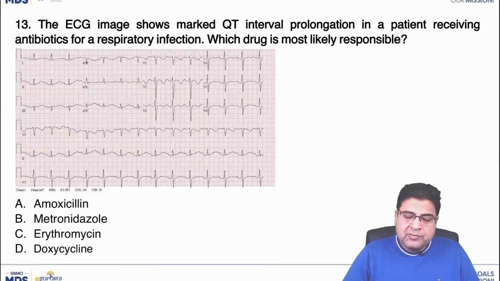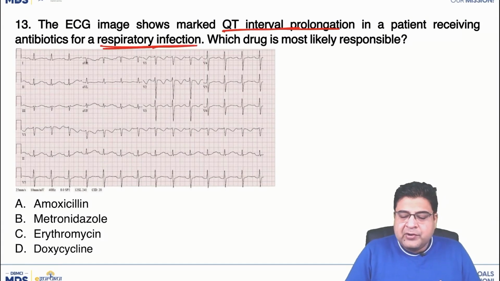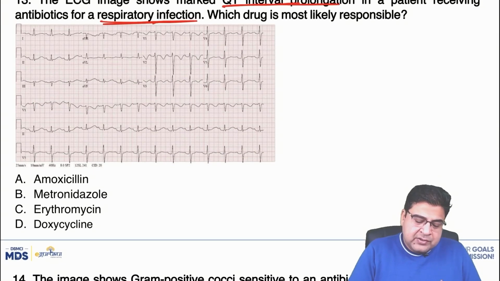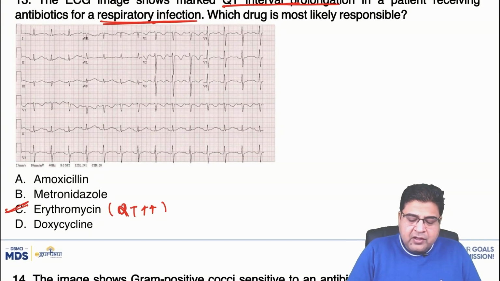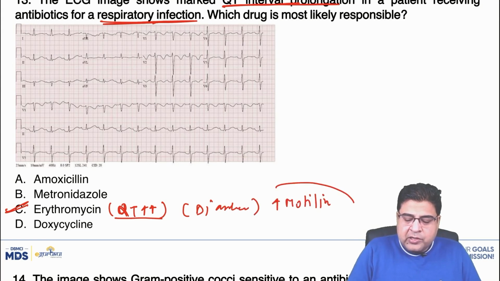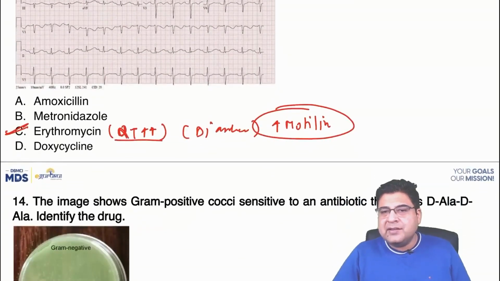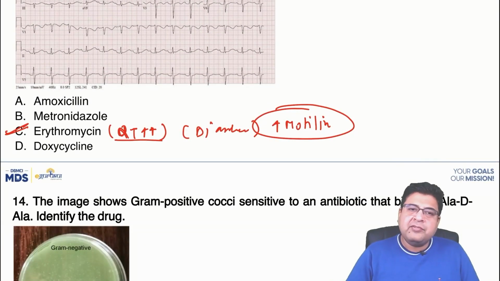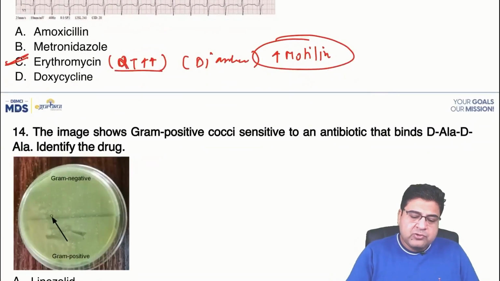Now moving on to question number 13. The patient has taken some drug that has caused QT prolongation, and he has taken the medicine for a respiratory infection. Which drug is responsible? The answer is erythromycin. Erythromycin can cause QT prolongation as a side effect, but a more common side effect is diarrhea. This medicine acts on the motilin receptor of the GIT and can increase peristalsis, so it can cause diarrhea in this patient.